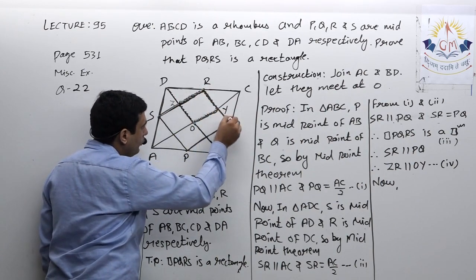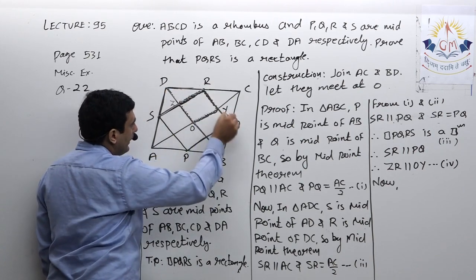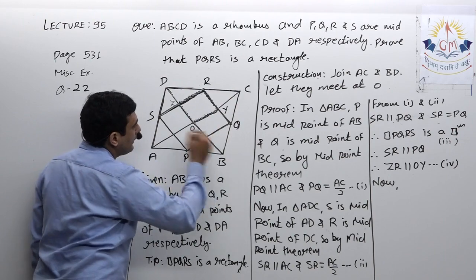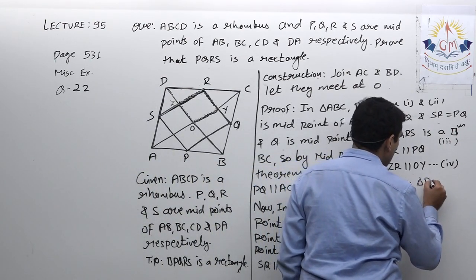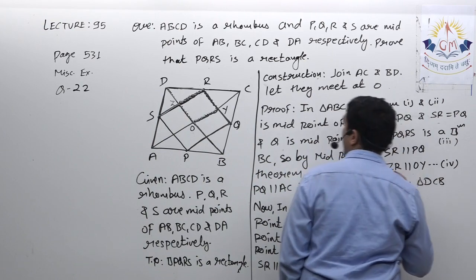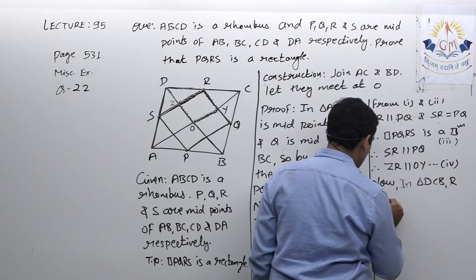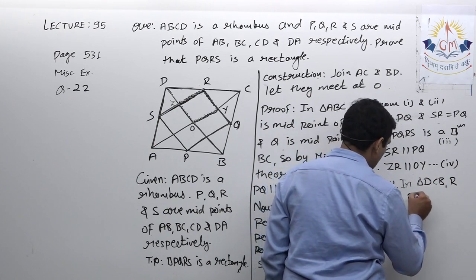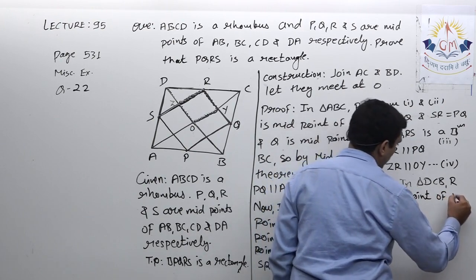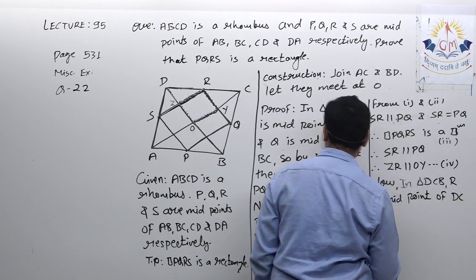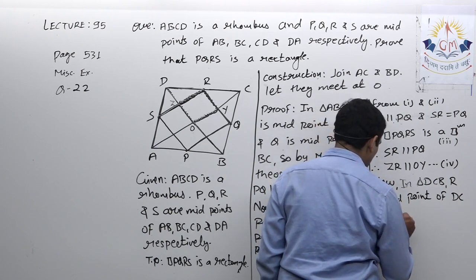For that I need to prove RQ parallel DB, and for that I have to apply midpoint theorem in triangle DCB. So now in triangle DCB, R is midpoint of DC, and Q is midpoint of BC.